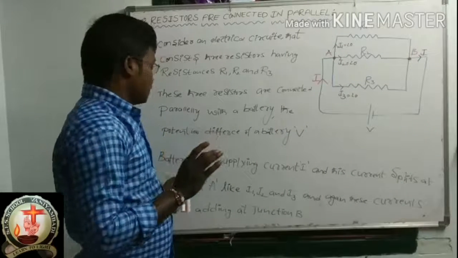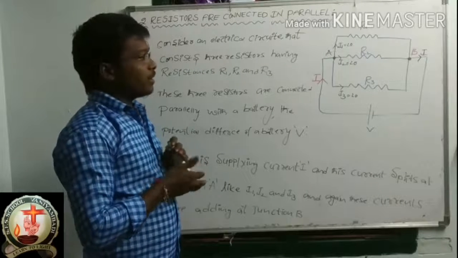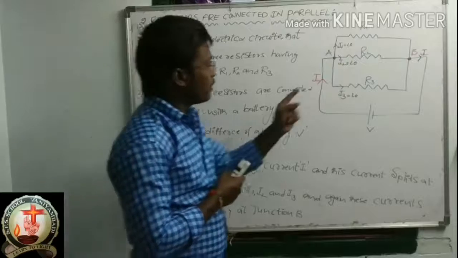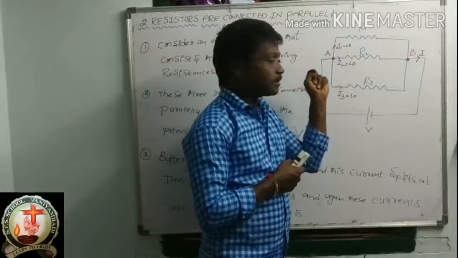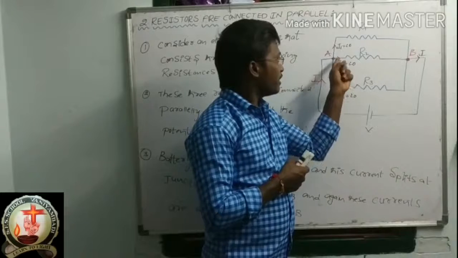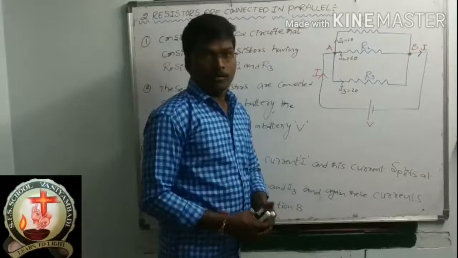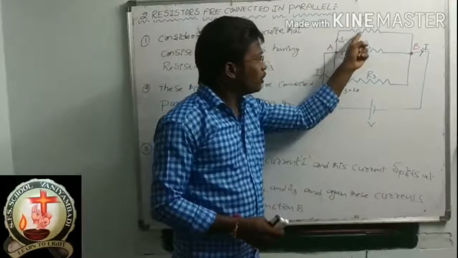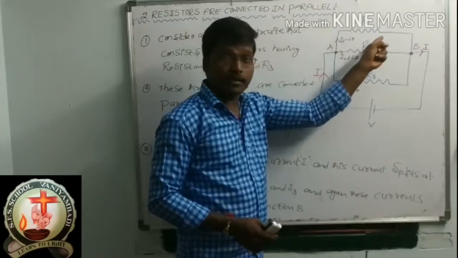Now this is the third point. You can remember, I already told you, whenever a current is flowing through a resistor, what will happen?